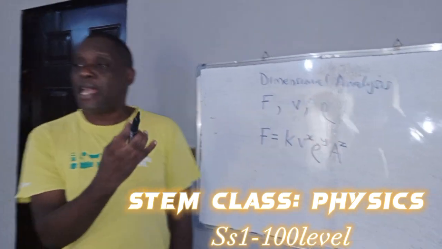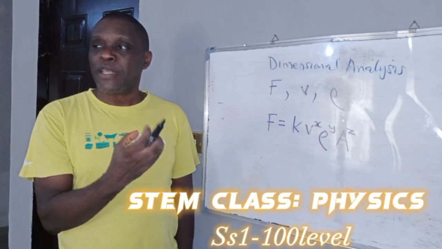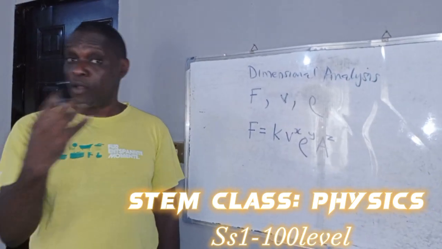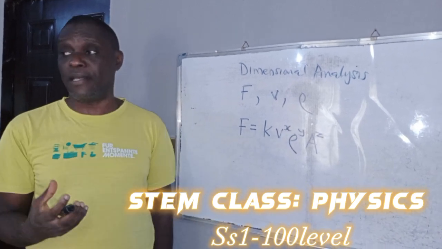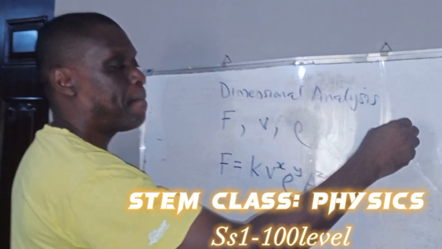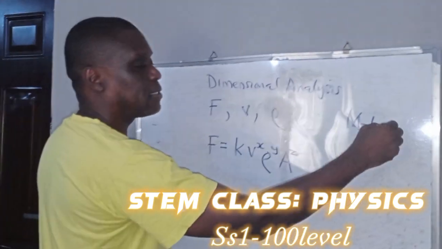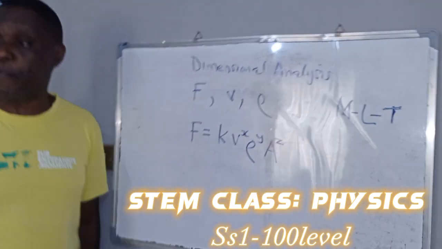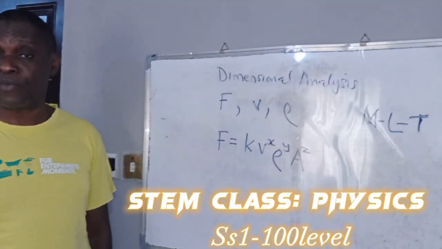Now, this is one of the applications of basic quantity, or if you like, basic dimension or symbol in science. In this case, we'll be making reference to M, L, and T, the first three most important ones: mass, length, and time.